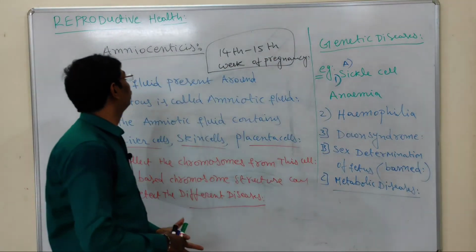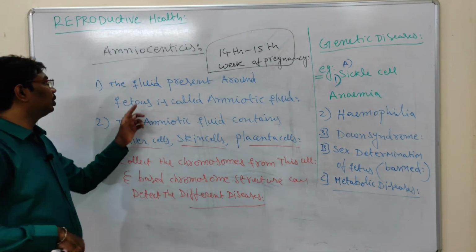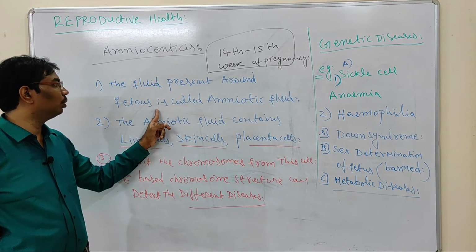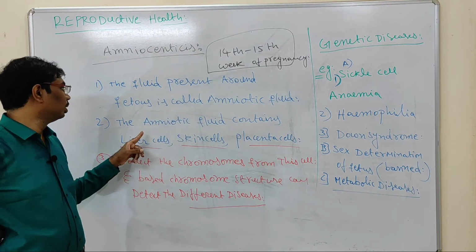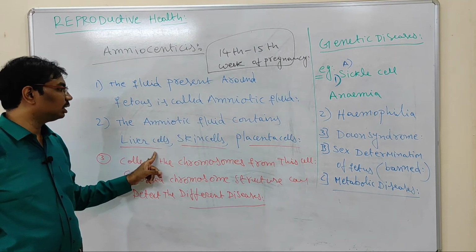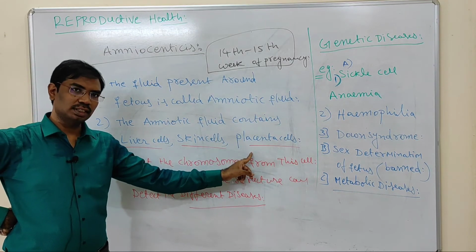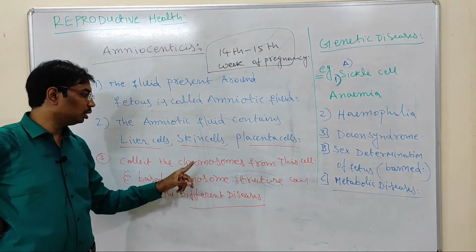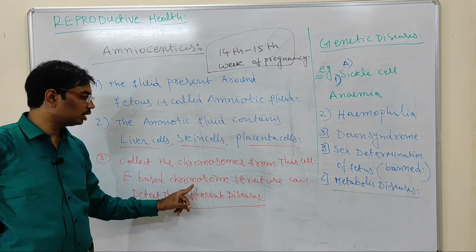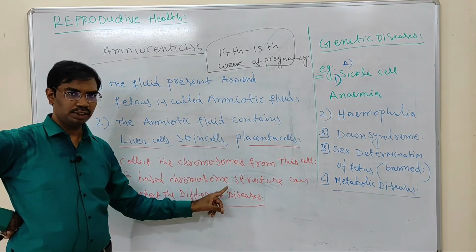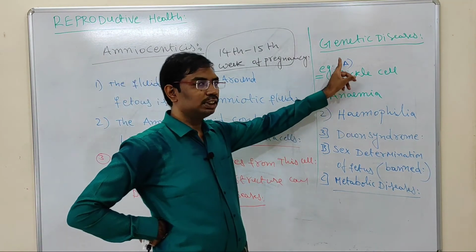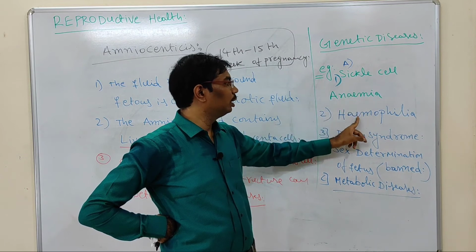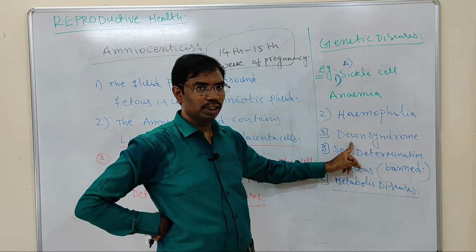So this is about amniocentesis. What is amniotic fluid? The fluid present around the embryo is called amniotic fluid. It contains liver cells, skin cells, and placenta cells. From these cells we can collect the chromosomes. Based on the chromosome structure and morphology, we can detect genetic diseases like sickle cell anemia, hemophilia or Down syndrome.